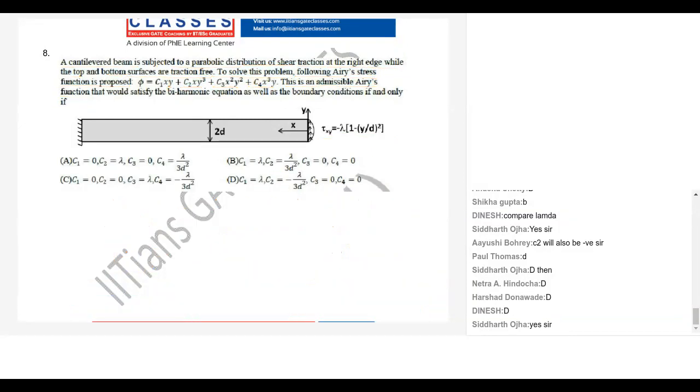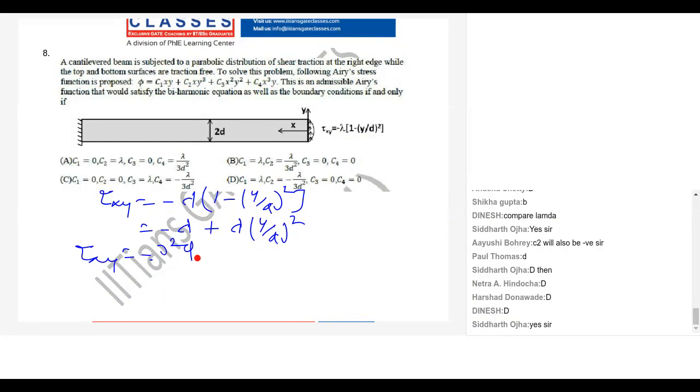So again I can write here, what is my given tau xy? It is minus lambda times 1 minus y by d whole square. So it is minus lambda plus lambda y by d whole square, and we know tau xy is minus dou square phi by dou x dou y from Airy stress function.